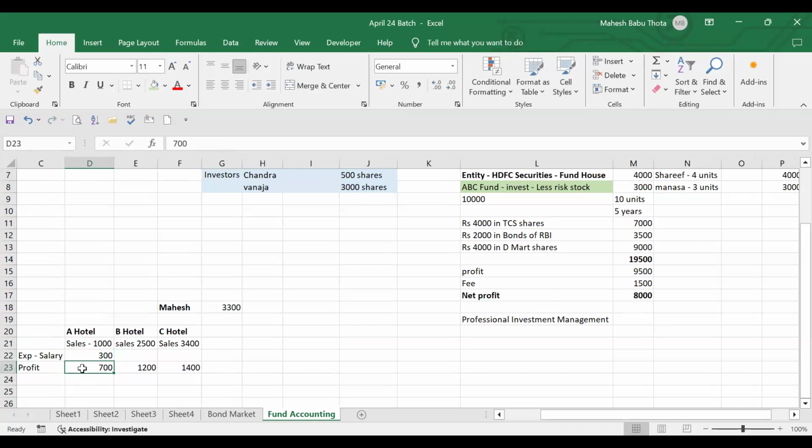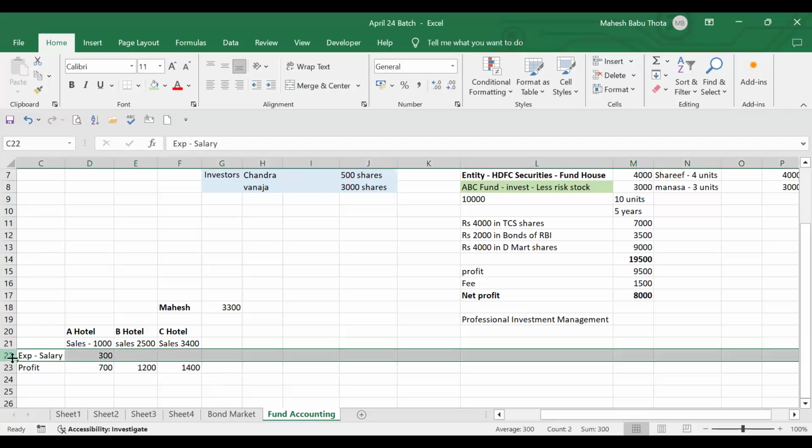Already we got profit. 1,000 rupees is sale, 700 rupees is profit. So 300 rupees is the expense. Just to confuse you, I have given profits initially. How did I arrive at profit? After reducing this expense only.